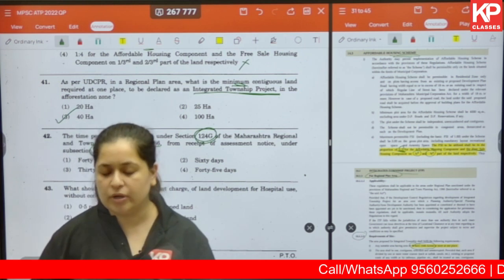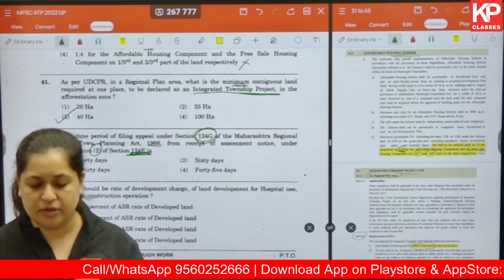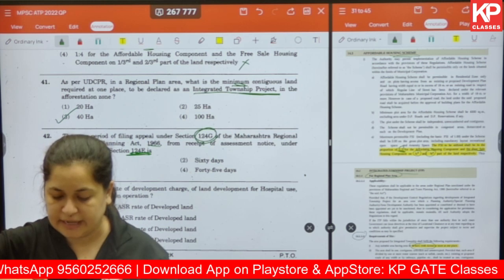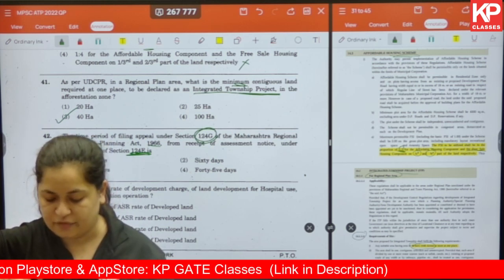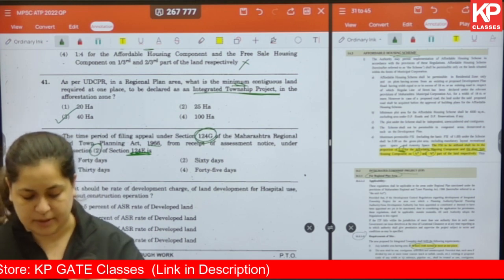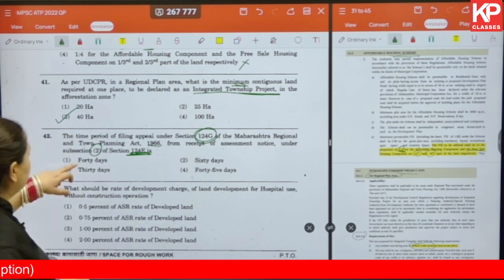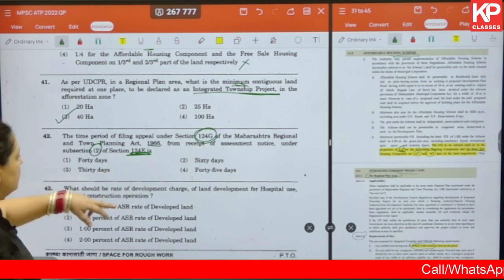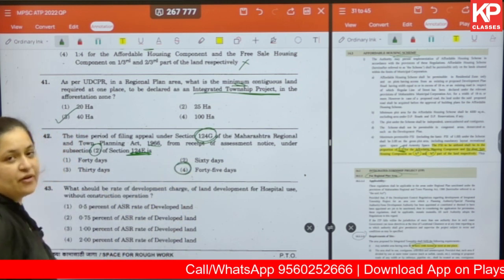You have to not only know what sections talk about which provision, but you also need to go into the details of that to understand and to answer the type of questions that can come from them. Okay, let's read the options. Option number 1, 40 days, 60 days, 30 days or 45 days. The correct answer for us is 45 days.